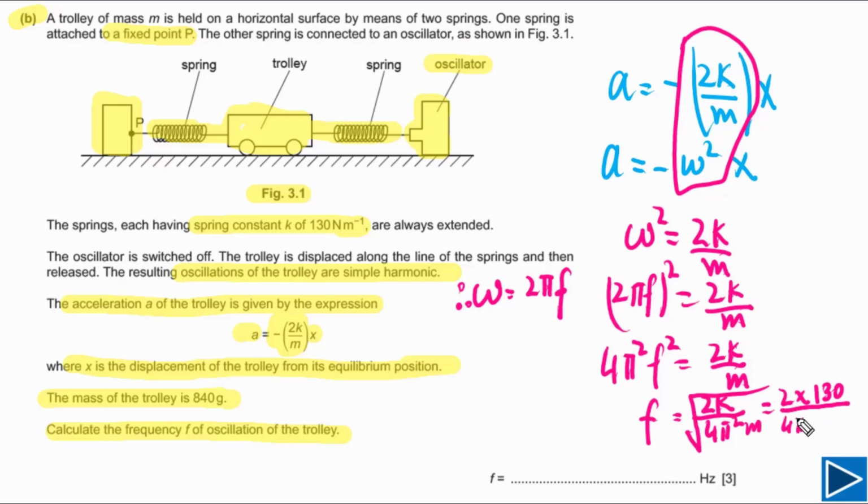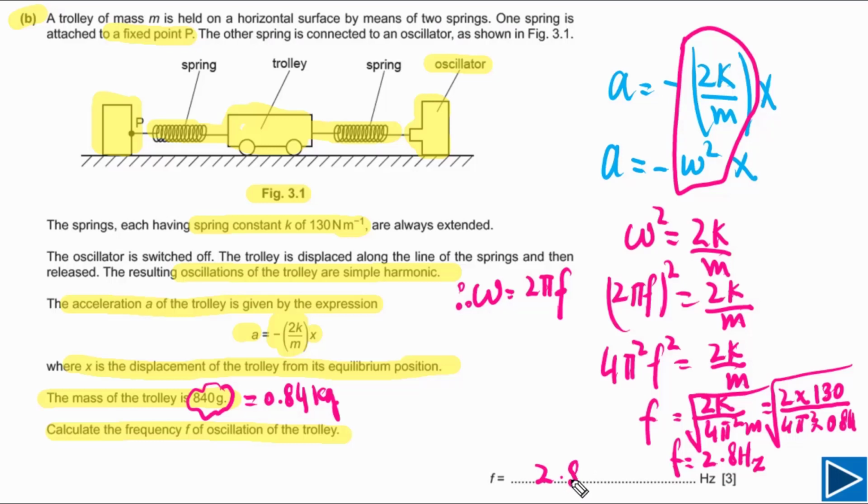For pi squared, we can plug in the value of pi. We need to multiply with the mass, but the mass is given in grams. If we convert this into kilograms, we divide by 1000, so this will be equal to 0.84 kg. We need to take the root of this. If we solve this, our value of frequency will be equal to 2.8 hertz. And that's the final answer.